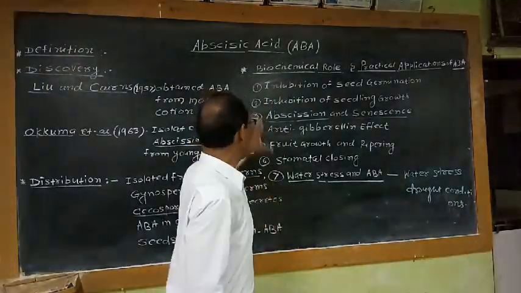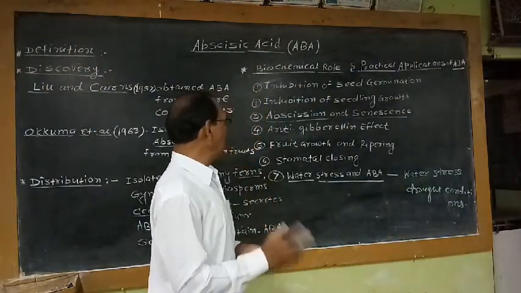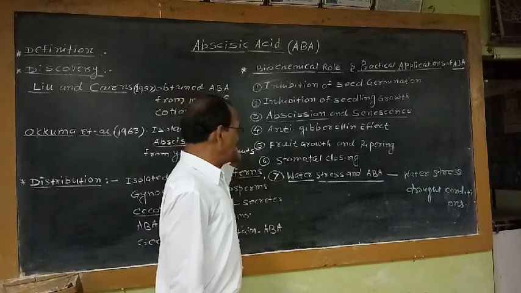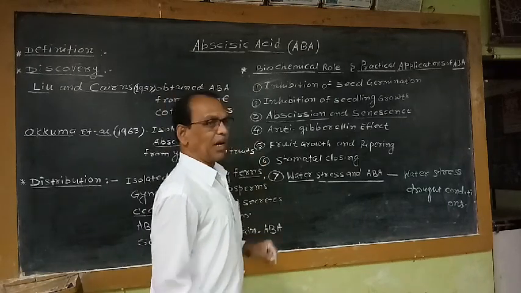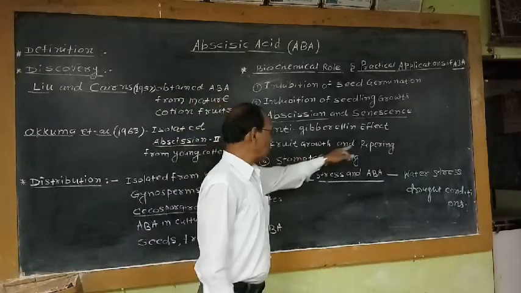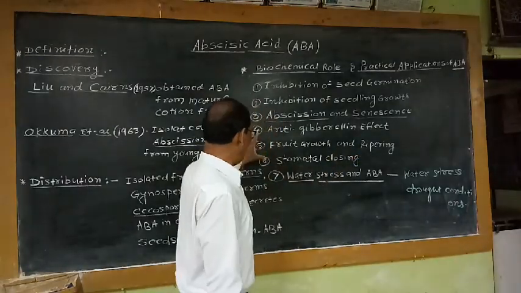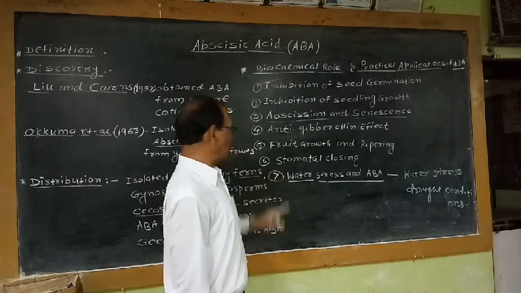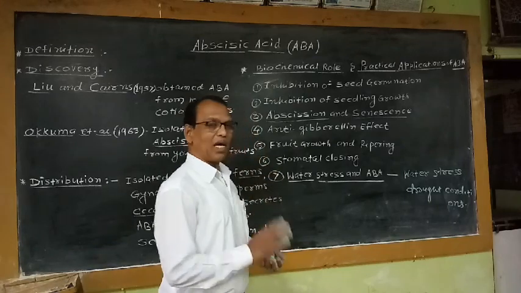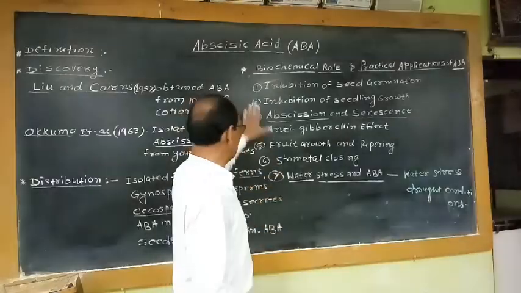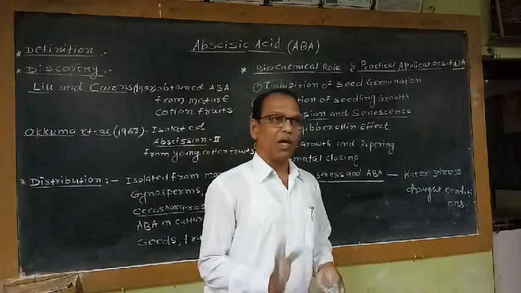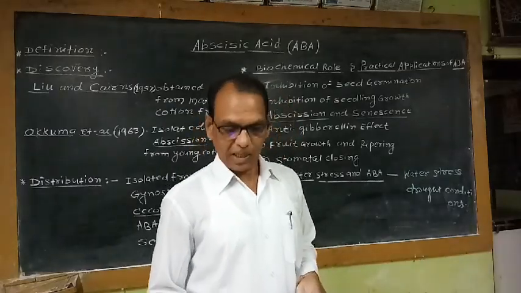Out of these 7 biochemical roles, only 2 have practical application: fruit growth and ripening, and water stress and ABA. The remaining biochemical roles do not have any practical application.